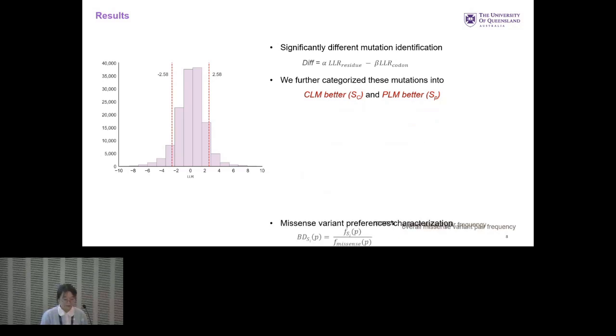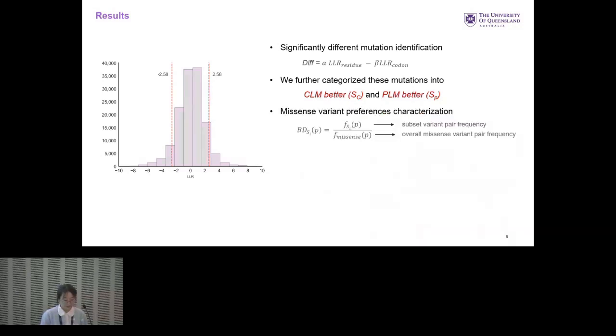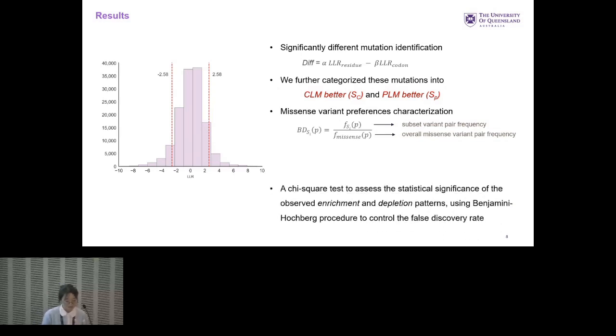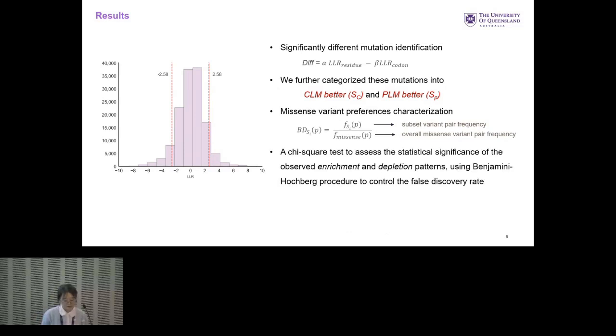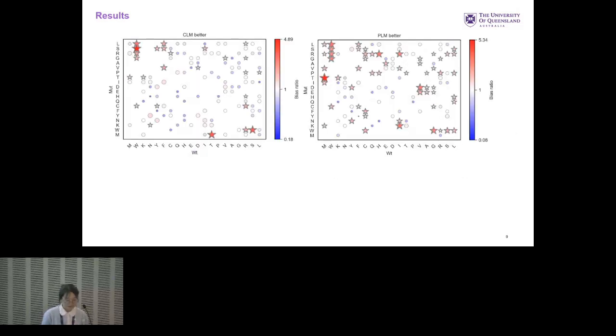And then we calculate this bias ratio, defined as the subset variant pair frequency divided by the overall missense variant pair frequency. If this score is more than 1, it means this missense mutation is enriched. If it is less than 1, it means it's not enriched. And finally, we use a chi-square test to assess the statistical significance of these observed enrichment or depletion patterns. And this is our findings.